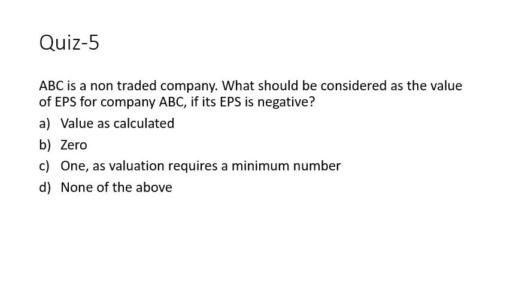Because if you use negative EPS, the value may fall below 0, and prices are typically not below 0. So what should it be? The options are: value as calculated, which is negative; 0, which is the second option; 1, as valuation requires a minimum number; none of the above. In this case, the value is taken as 0, so the answer is B.